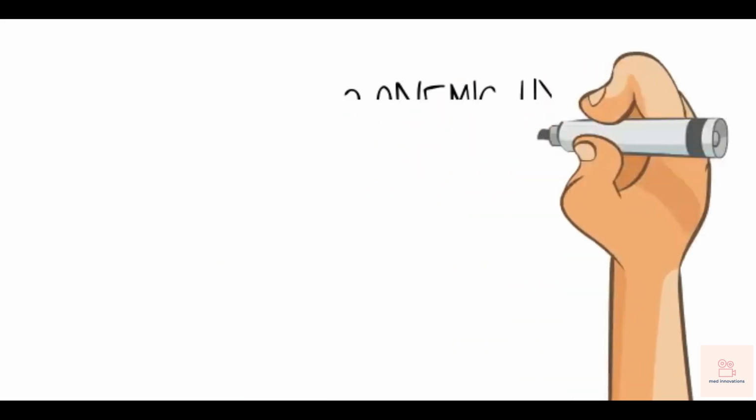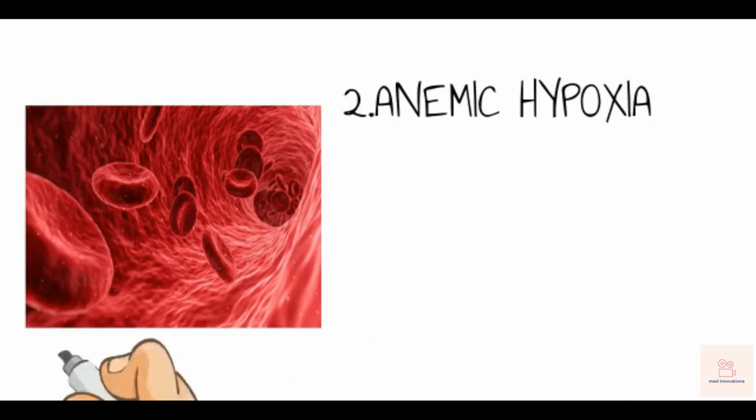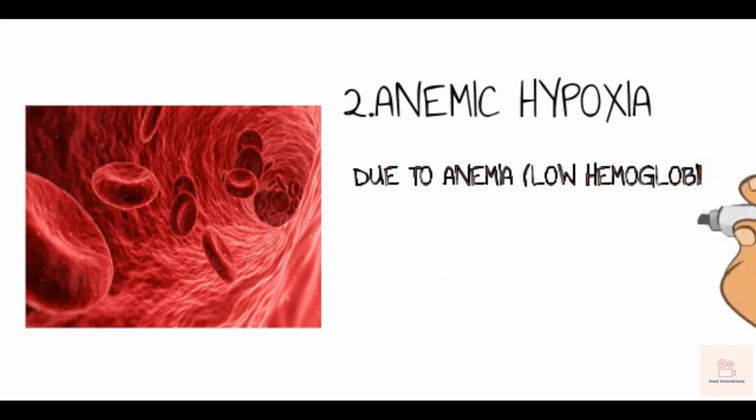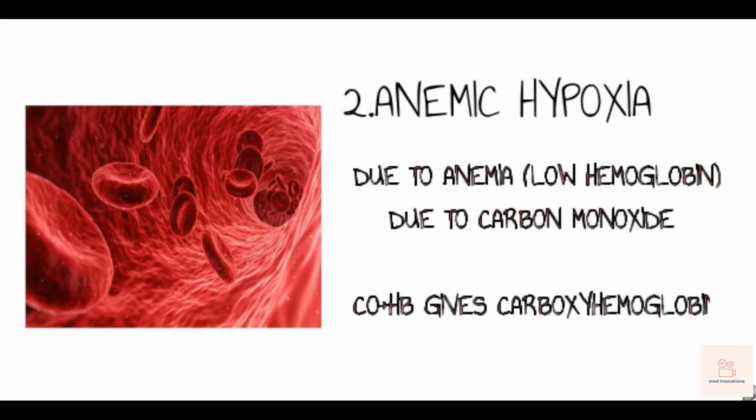Anemic hypoxia. Anemic hypoxia is due to a decrease in oxygenated hemoglobin in the blood. There can be many causes of anemic hypoxia. It is seen in patients having anemia, where they have a low concentration of hemoglobin in their blood. It is also seen in patients of carbon monoxide poisoning, where the carbon monoxide displaces the oxygen from hemoglobin and forms carboxyhemoglobin. This carboxyhemoglobin does not allow oxygen to bind to hemoglobin, thereby causing anemic hypoxia in the body.